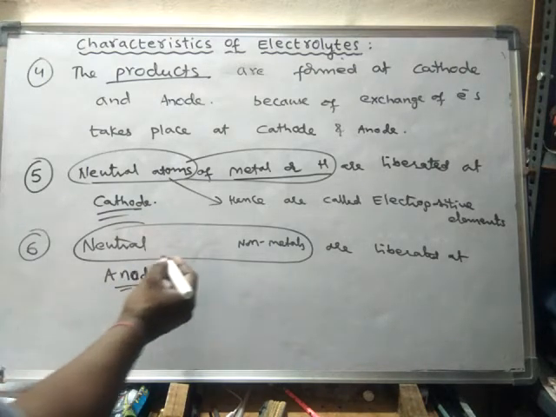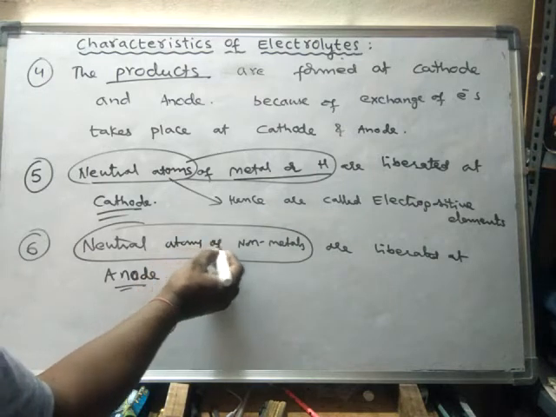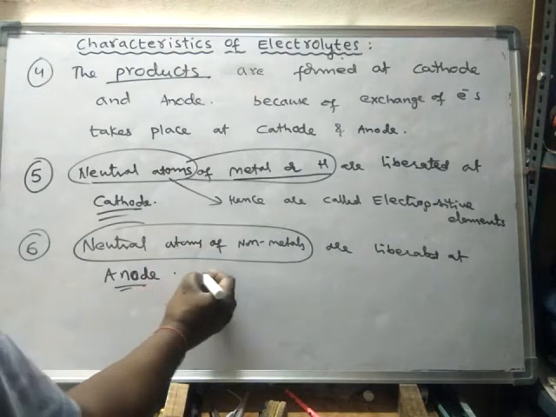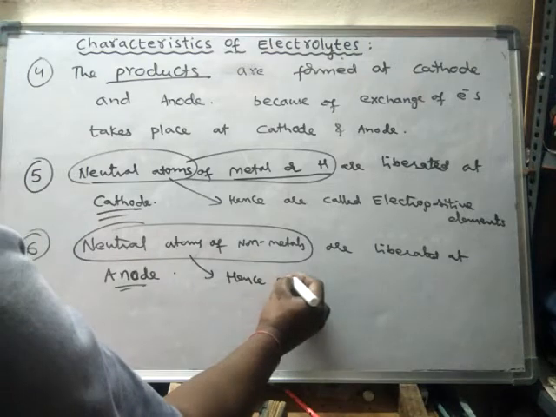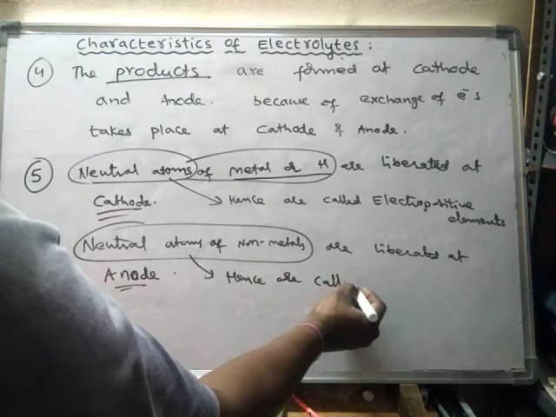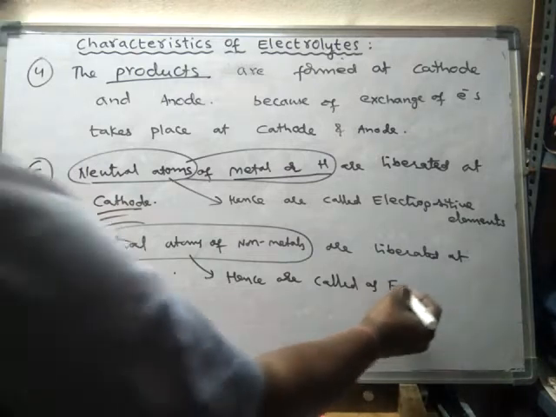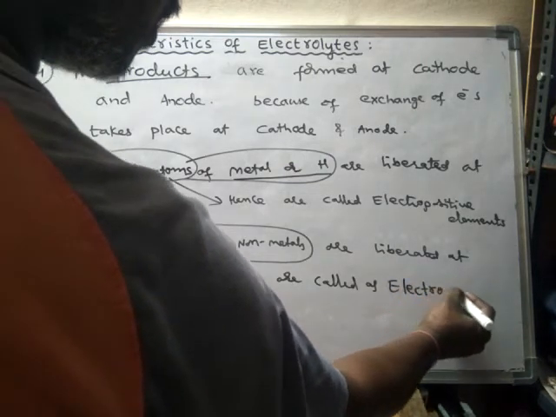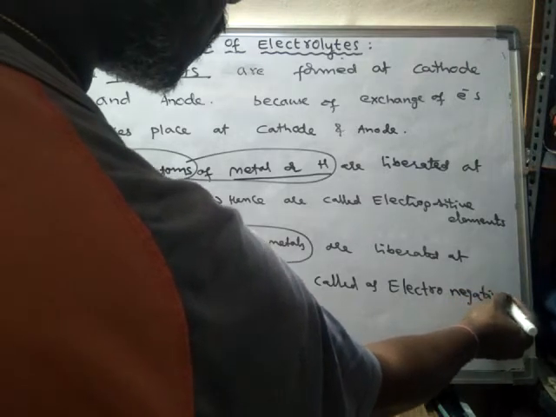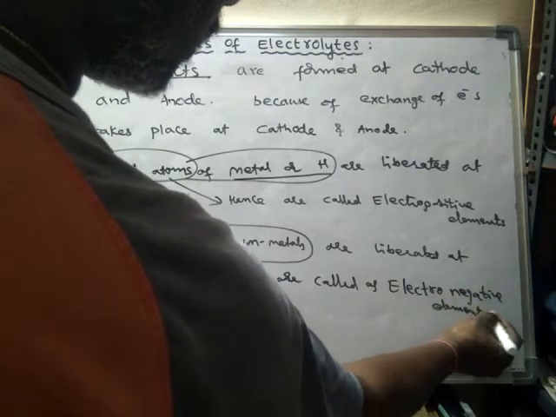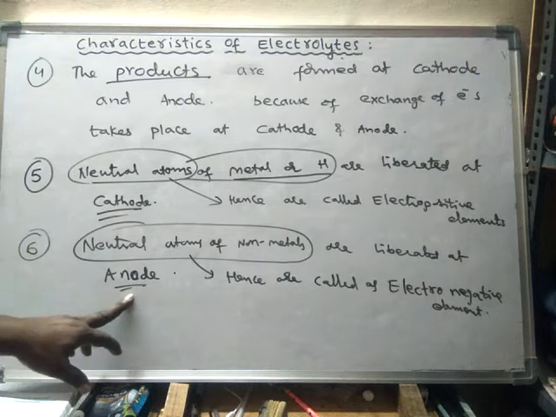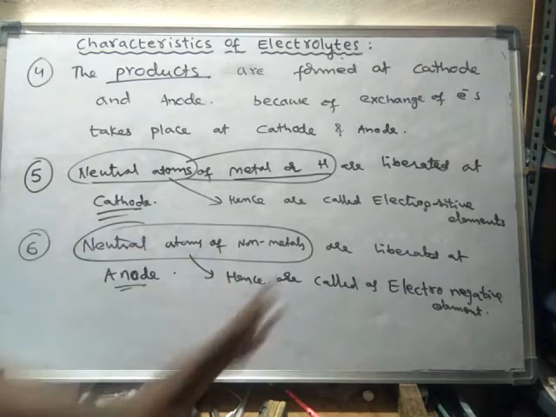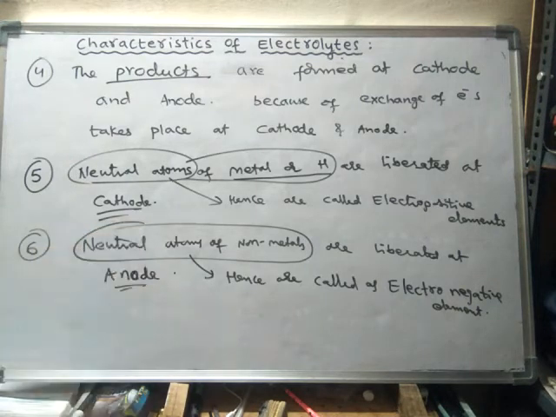Hence these neutral atoms of non-metals are called electronegative elements. So one thing we have to remember: the substance which is liberated at anode is said to be electronegative, and the substance which is liberated at cathode is said to be electropositive.